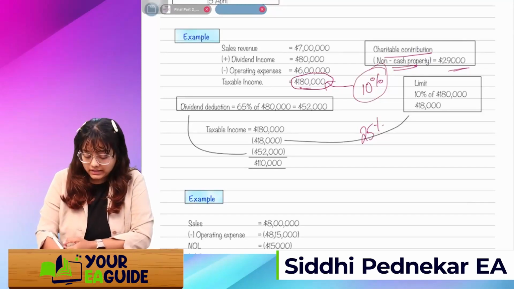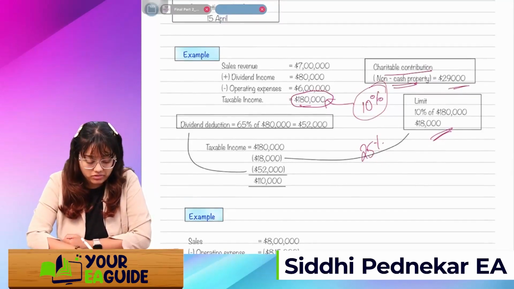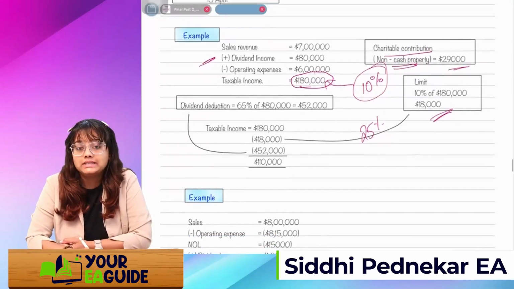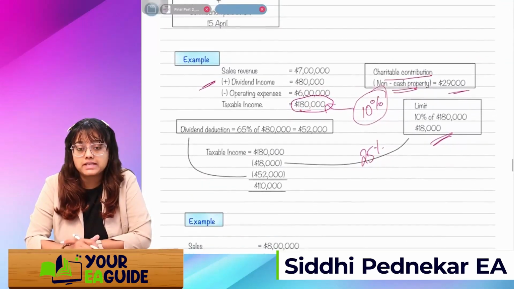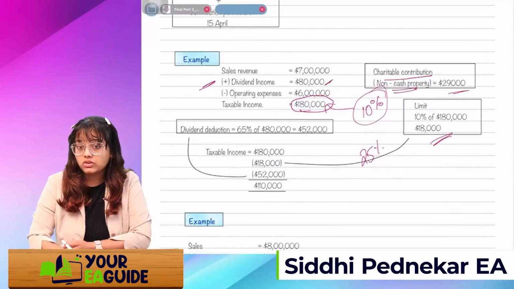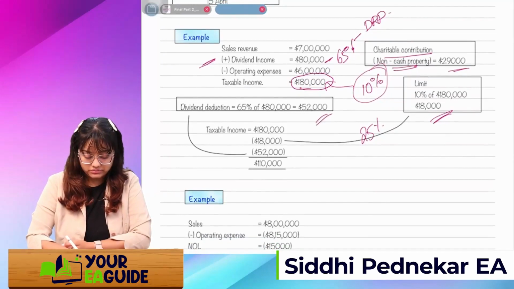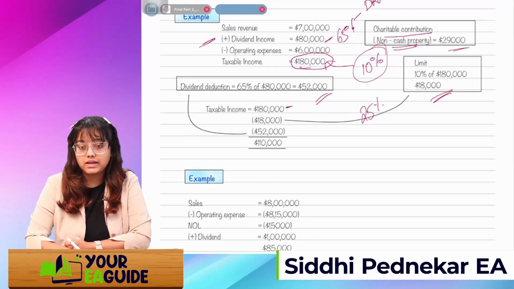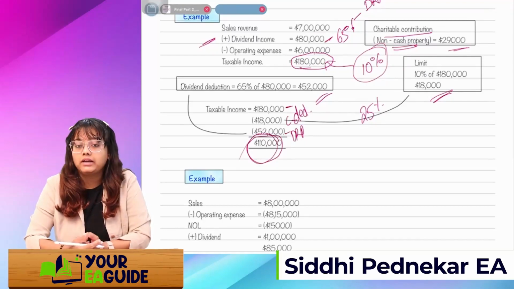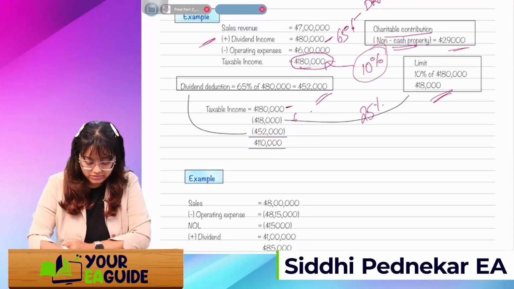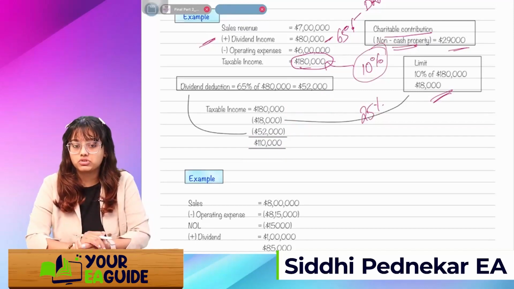But can I take the whole 18,000? Because here you can see the dividend income is included. So I'll check the dividend deduction, how much can I get? Let's assume over here in example, it's 65%. So of this 80,000, I'll reduce 65,000 as a DRD, right? It's 52,000. What I'll do, 1,80,000 is my taxable income. Out of that, this is my charitable contribution deduction, and this is my DRD. So whatever is the remaining will be my income. Got it? This type of calculation. Now you know how to use DRD and charitable contribution together.